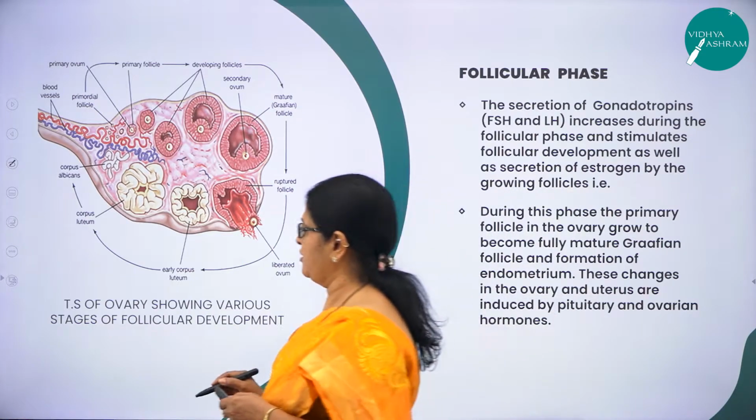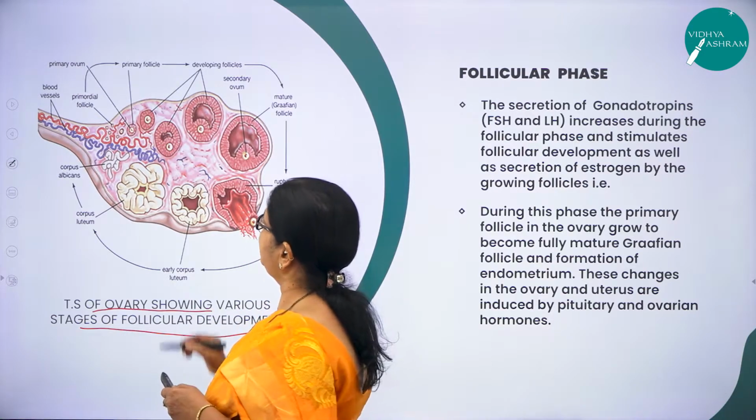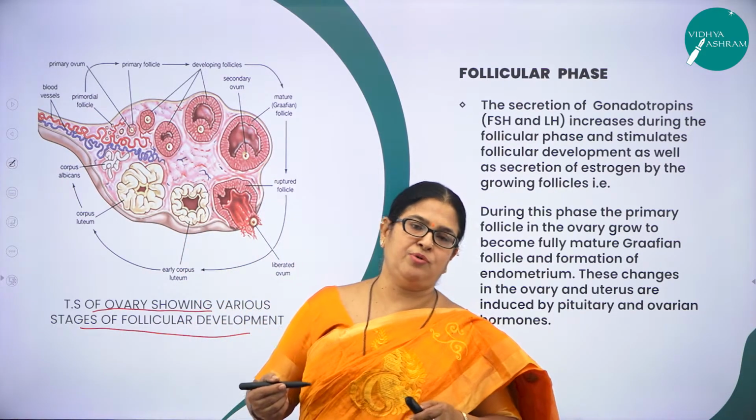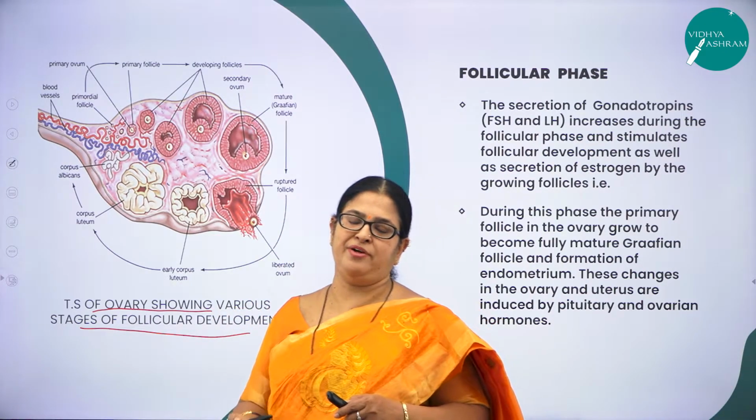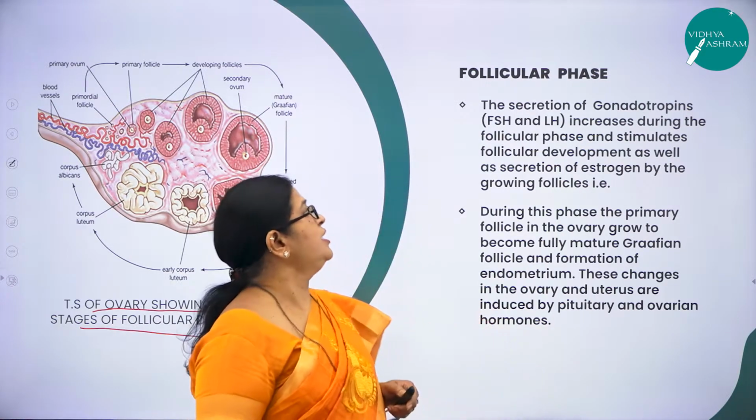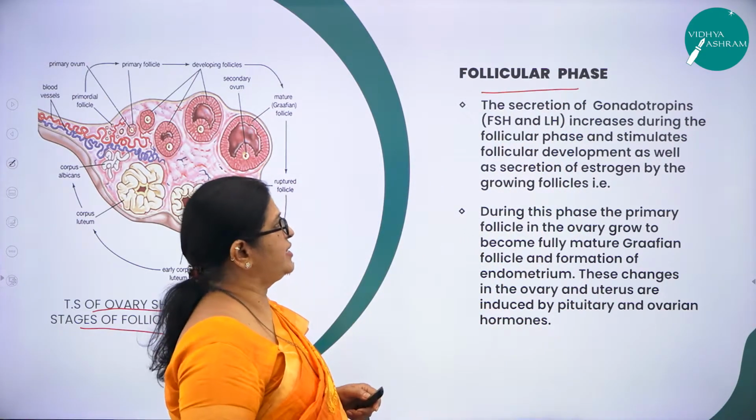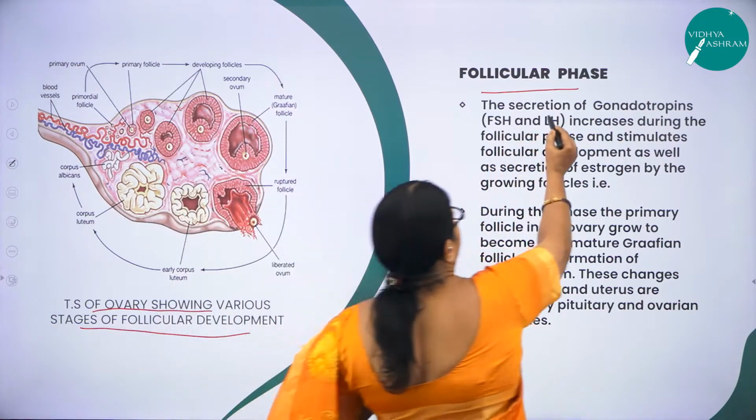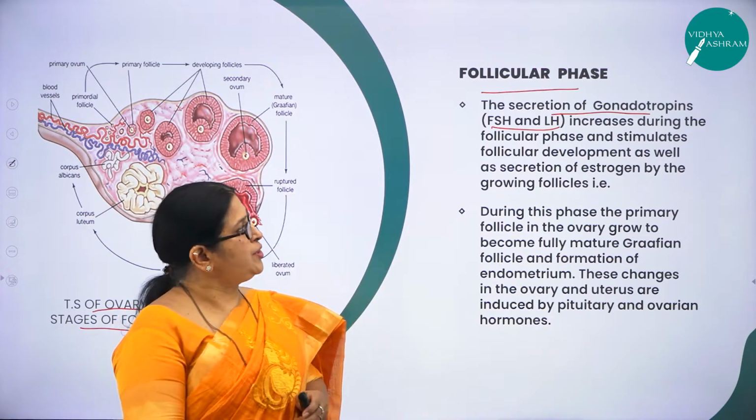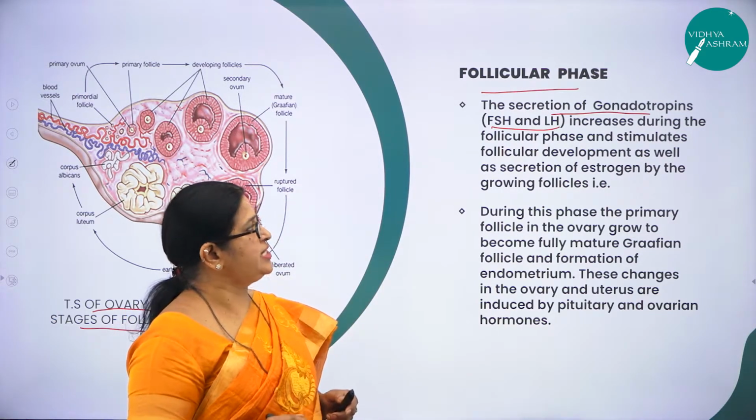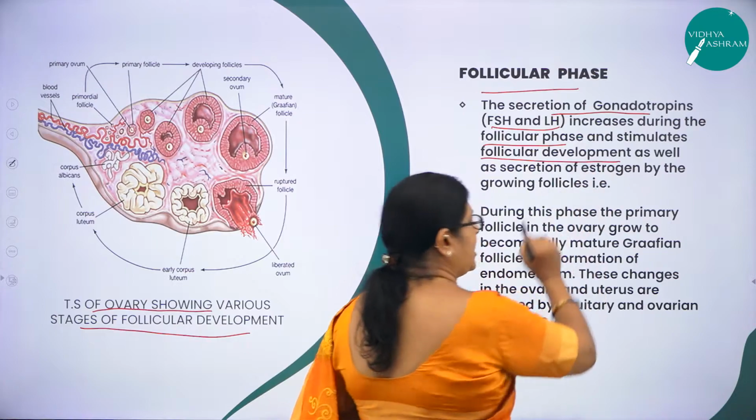Moving on to the follicular phase. Here you can see the diagram of a TS of ovary showing different stages of follicular development. Hope you all know that the wall of the ovary is lined by germ cells, and they get converted from primary follicle into matured Graafian follicle. So this follicular phase is a very important phase of the menstrual cycle, and here the secretion of two very important hormones, that is FSH and LH, will take place, and due to the increase of FSH and LH, which stimulates the follicular development.